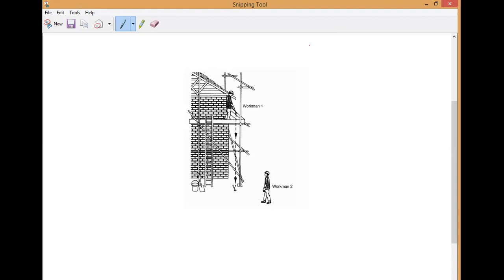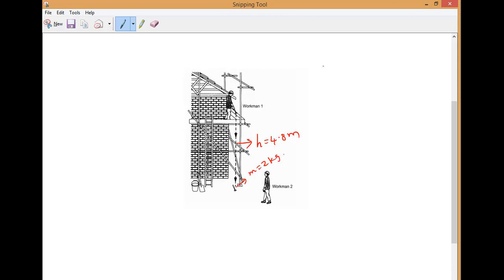The hammer has a mass of 2 kg and is dropped from a height of 4.8 meters. And what is the mass? Mass is equal to 2 kilogram.